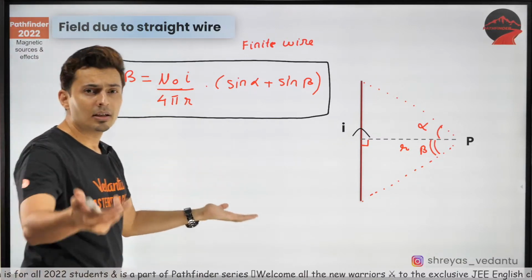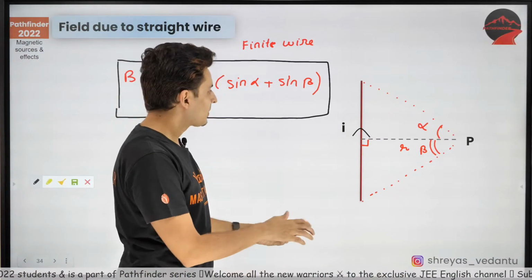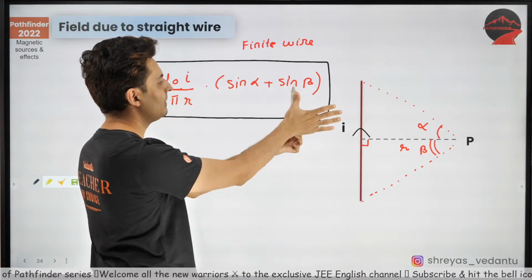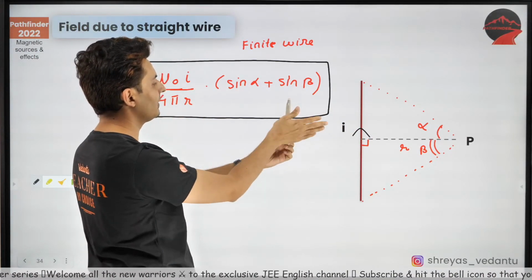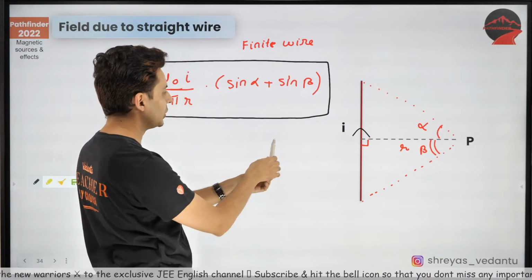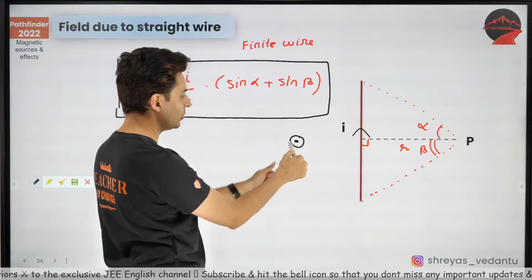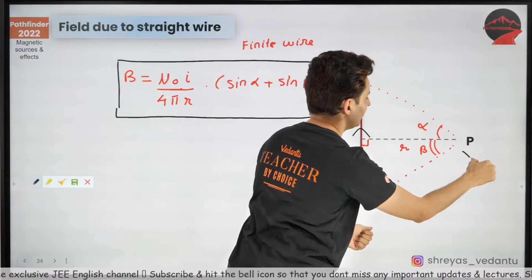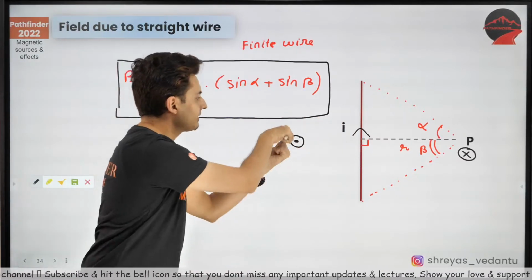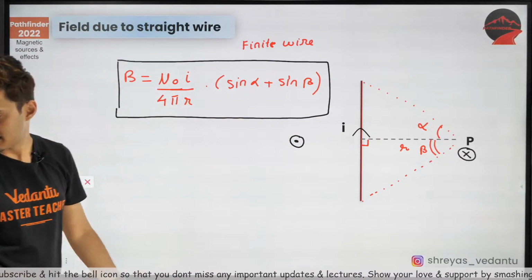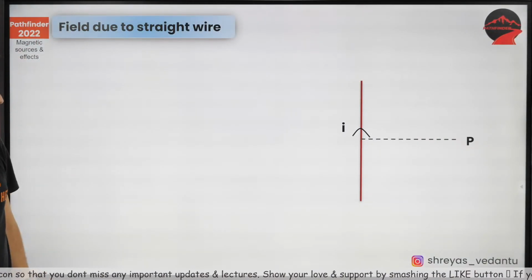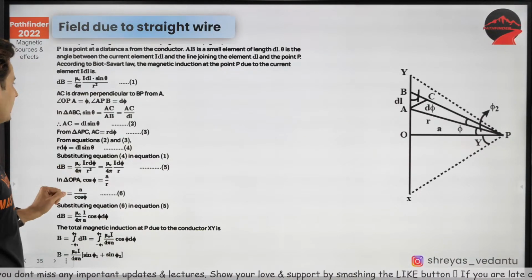Now what about the direction? Guys, remember I just told you the current is going up. Come on, use your right hand, everybody. Place your thumb in the direction of current and see how the fingers are curling. So at this point the field is towards you, and over there the field is going inside. That's all. Okay, cool. Let's get going to some special cases.